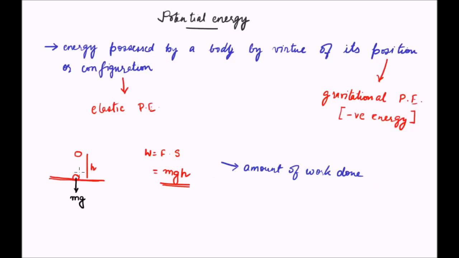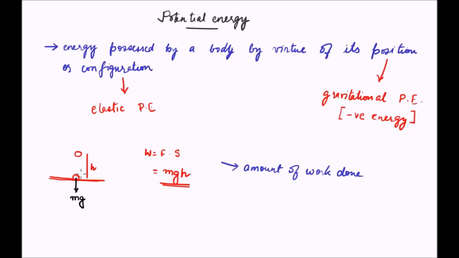Now say that the body was initially at this position and it is later moved to this position, then actually negative work is done on the body. That is, the potential energy is decreasing. This is the basic concept of gravitational potential energy.